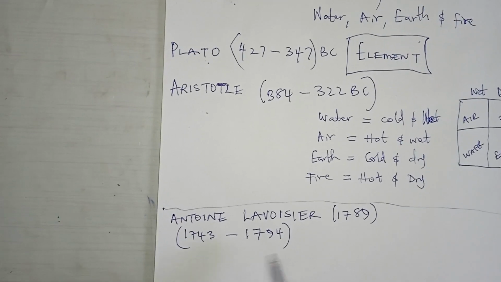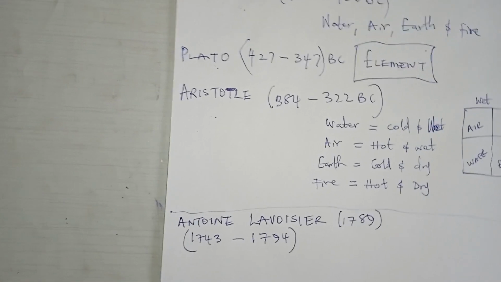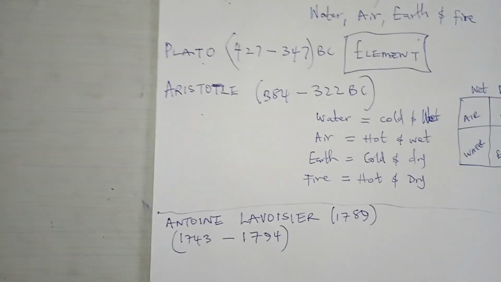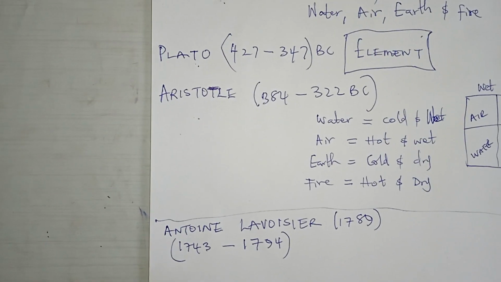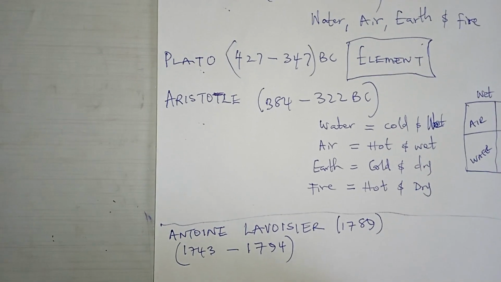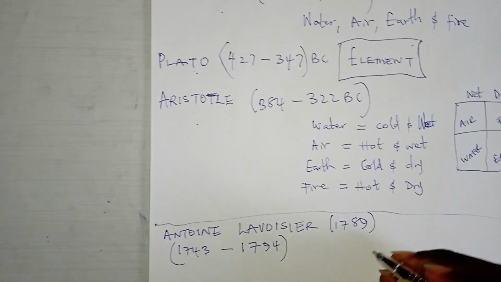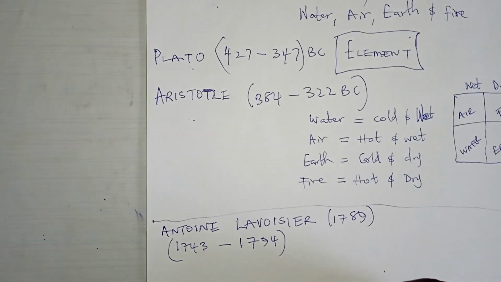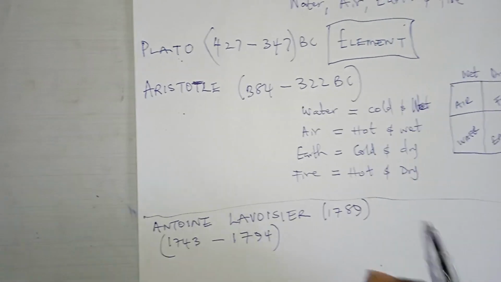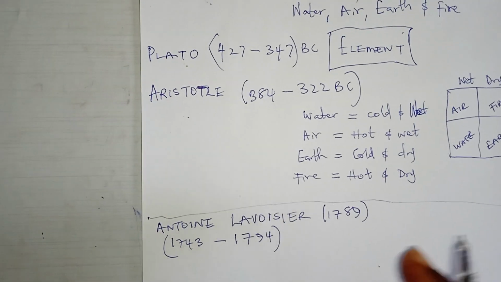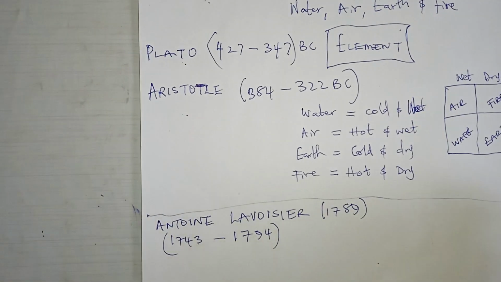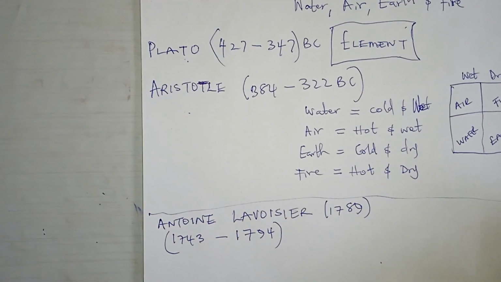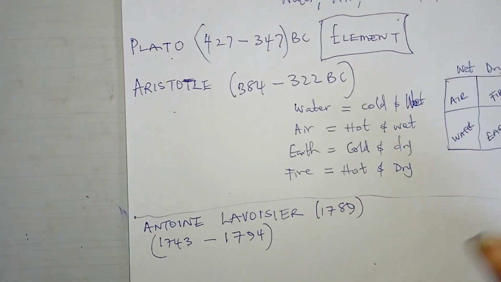So he said, this is how he discovered the first element. He said that if a particular substance can be decomposed, that is split into other particles or into other forms, that means it's not elemental.